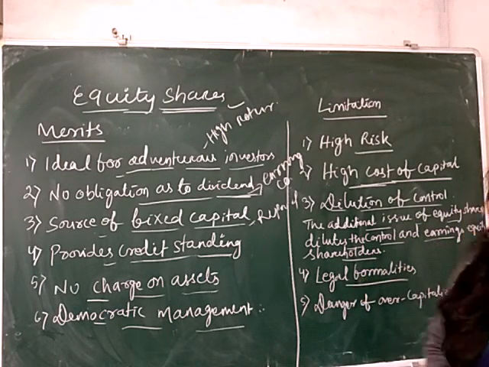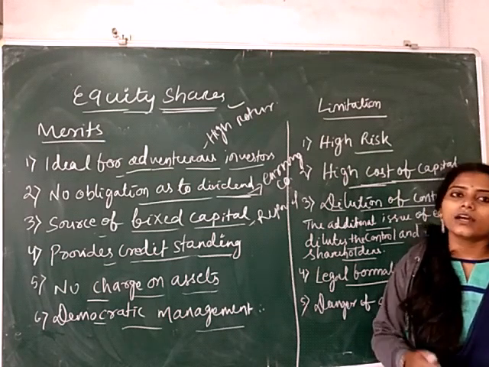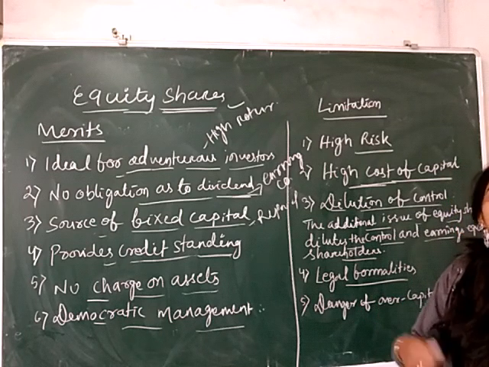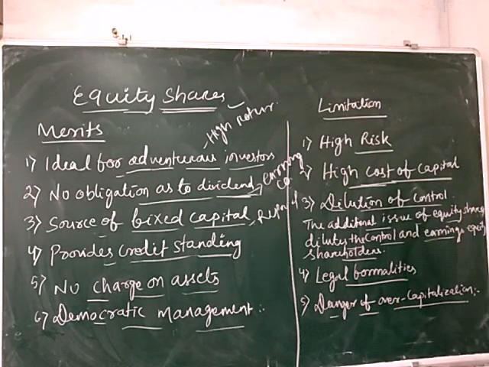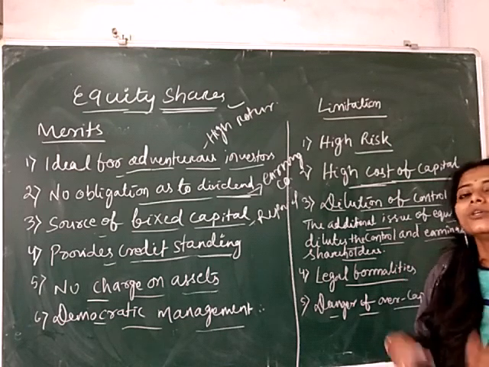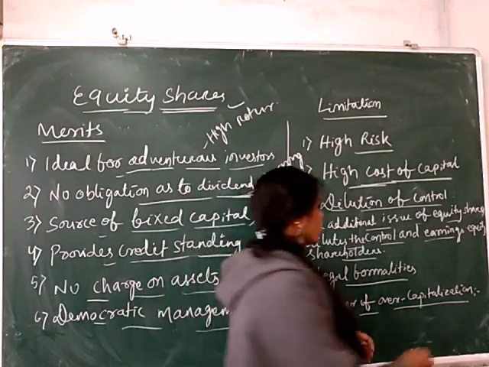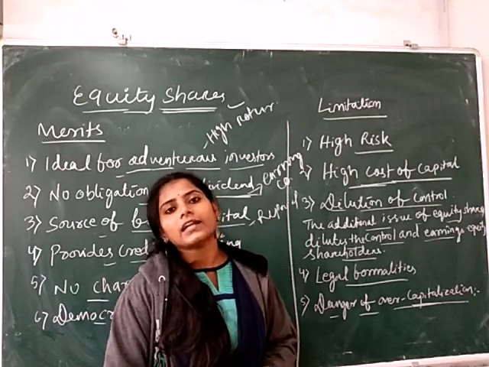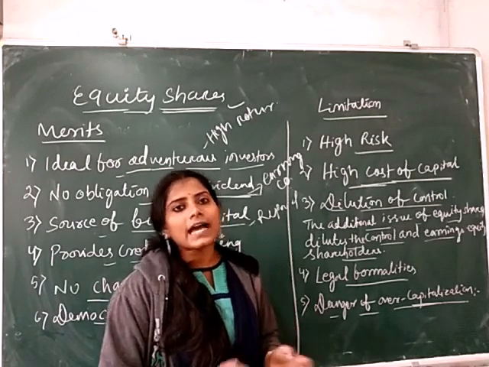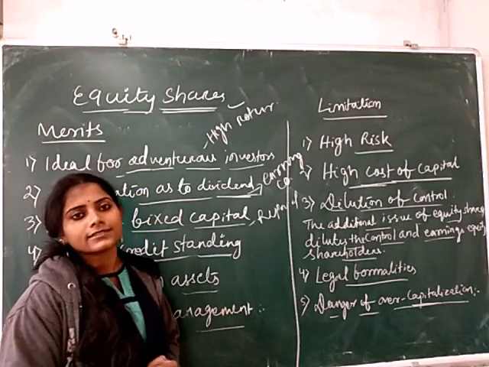Next is legal formalities. Here the equity share issue is related to legal formalities. And the last is danger of over-capitalization. As the company issues more equity shares, it leads to over-capitalization, and equity capital remains idle and underutilized. So these are basically the merits and limitations related to the equity shares.